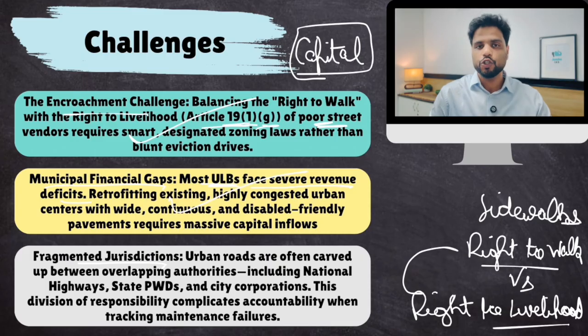And then fragmented jurisdiction. Urban roads are often carved up between overlapping jurisdictions of national highway authorities also there. State PWD departments are there. Municipalities are over there. Okay, so there is overlapping jurisdiction which leads to conflicts between these authorities.